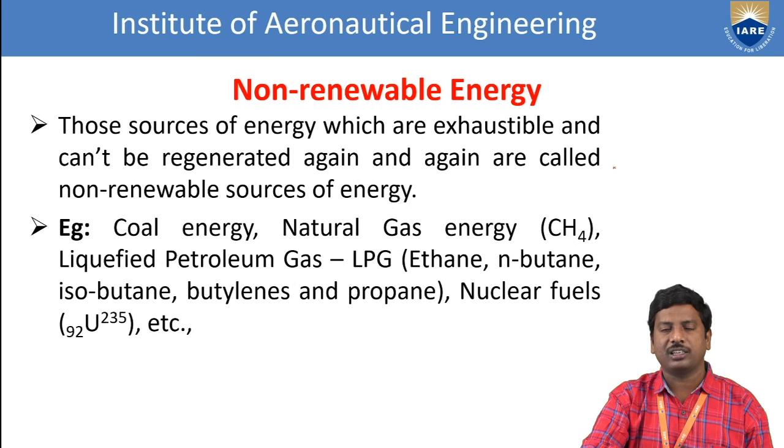And the second one is nothing but non-renewable energy sources. These are available in limited quantity, but they are from nature. These sources of energy are exhaustible. Exhaustible means they are present in limited quantity, and they cannot be regenerated again and again. That's why they are called non-renewable sources of energy.